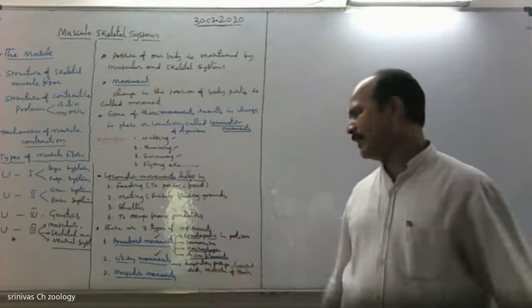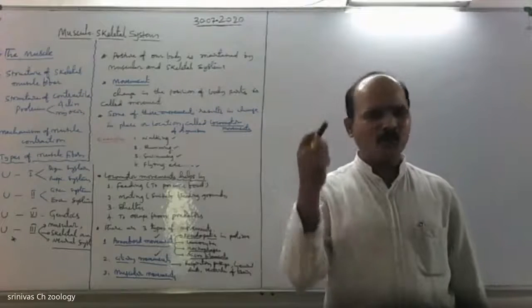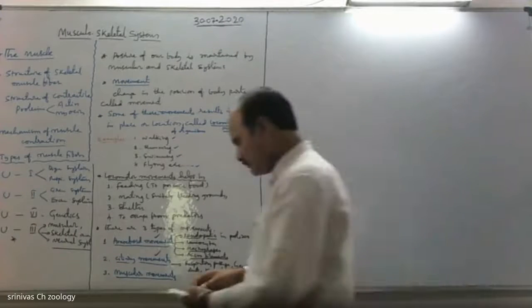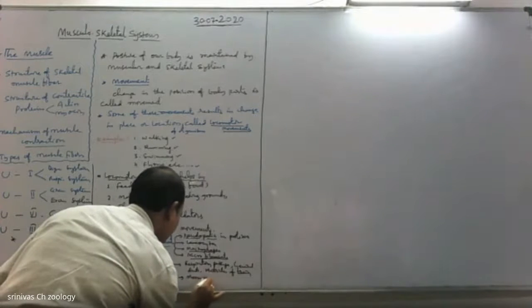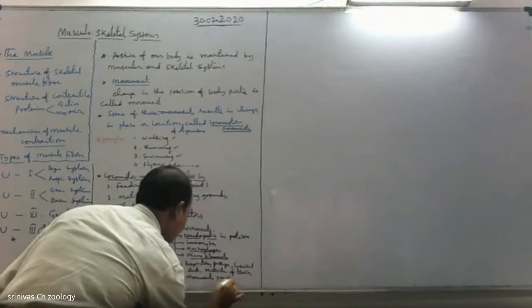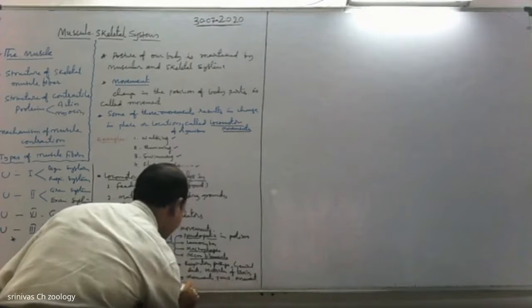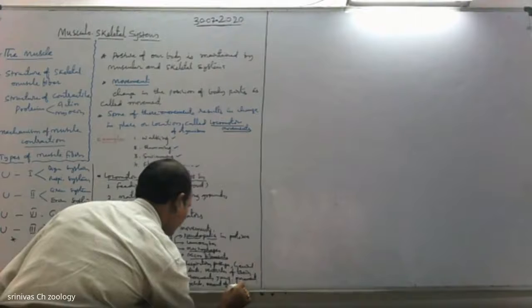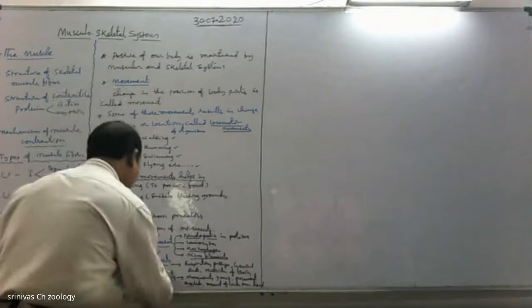Then there is muscular movement: the movement of jaws, eyelids, limbs, and head all come under muscular movements.